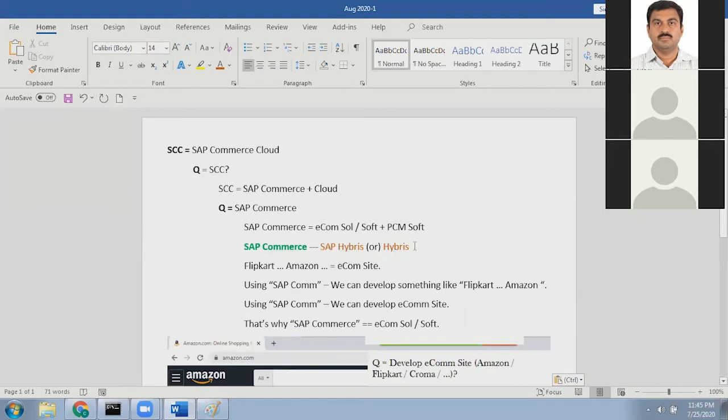I would strongly recommend you stop using these words and start calling it SAP Commerce. That's why I put it in green. These are old names. There are some reasons why SAP doesn't want to use the word Hybris, so nowadays they strictly call it SAP Commerce.